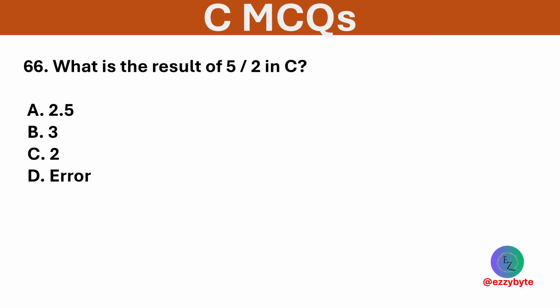What is the result of 5 / 2 in C? Options are 2.5, 3, 2, and error. Option C is correct. Integer division discards the decimal, so 5 divided by 2 is 2.